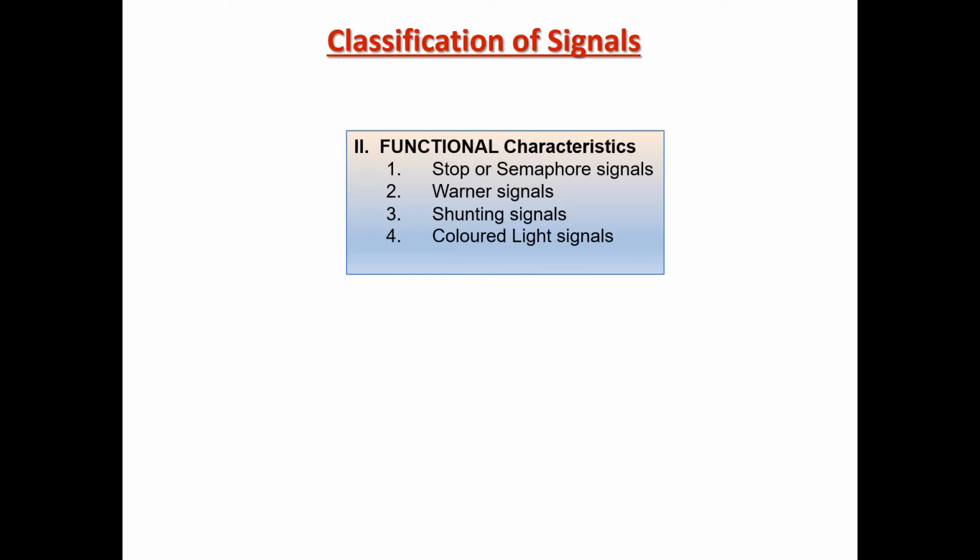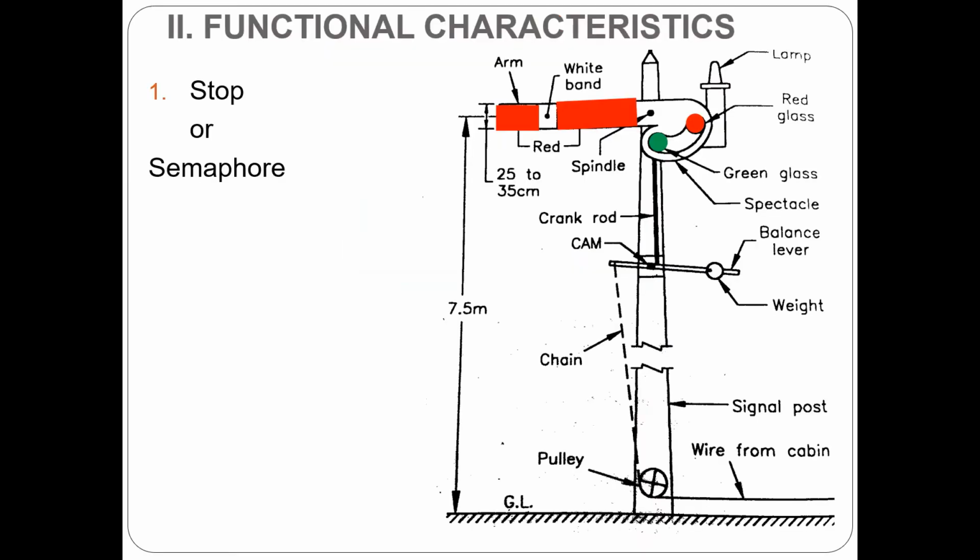Then there can be colored light signals. So let us see that in detail. The first type of signal which comes under the functional characteristic classification is the stop or semaphore signal. This signal mechanism is so arranged that in normal position it indicates the stop position. The principle of design of semaphore signal is to show the stop position on any failure that happens in the apparatus. So this has got a movable arm.